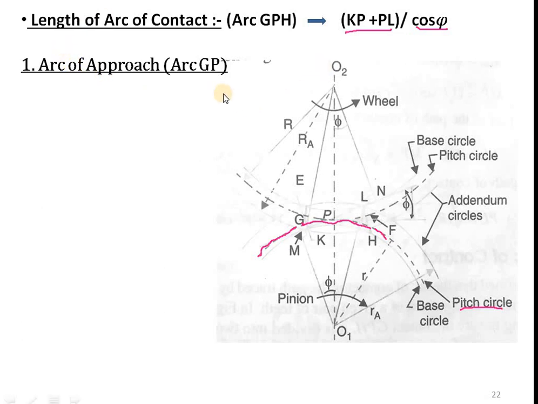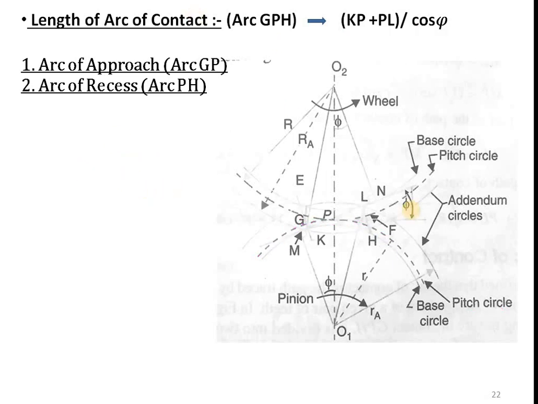Again this length of arc of contact is made up of two parts. First one is arc of approach. So from G to P, that is arc GP. This arc GP is nothing but the arc of approach. And second one is arc of recess. So arc PH is the arc of recess. So total length is nothing but the arc of approach plus arc of recess. If the lengths of these two arcs are added, I will get the length of the arc of contact of two meshing gears.